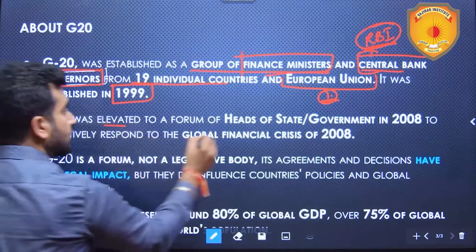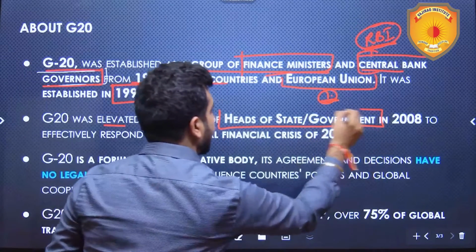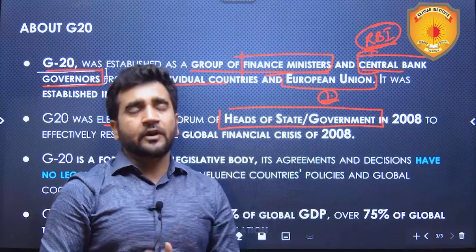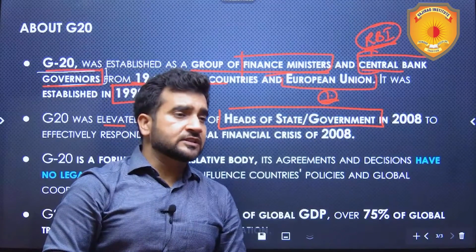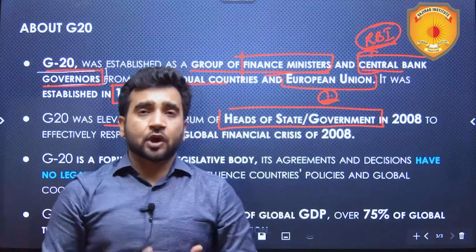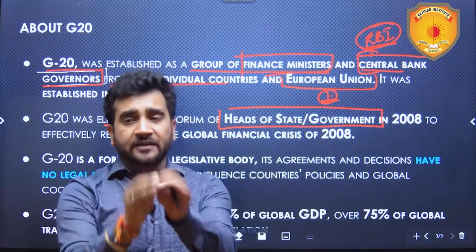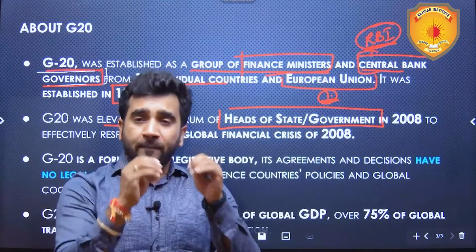G20 was elevated to a forum of heads of state or heads of government in 2008. Now in 2008, there was a financial crisis or recession which impacted the USA. And that not only impacted the USA, it impacted many countries across the world.